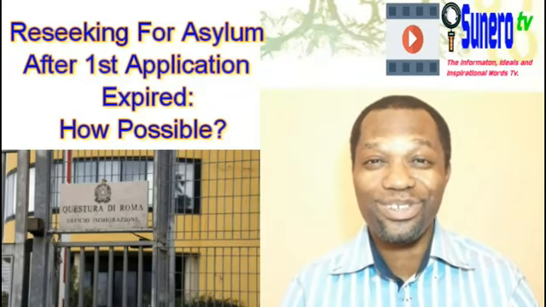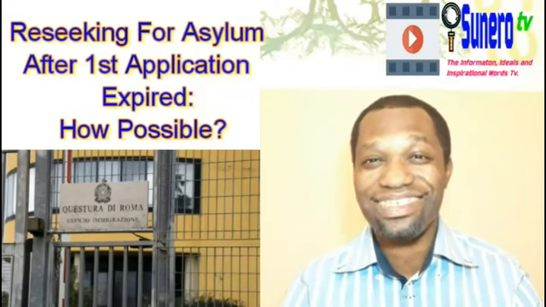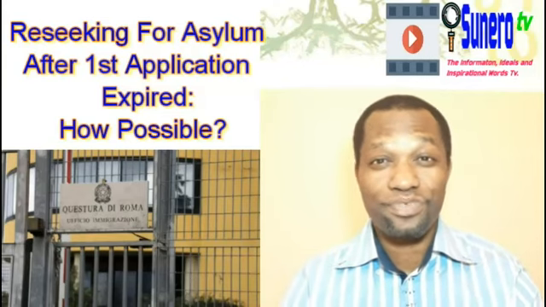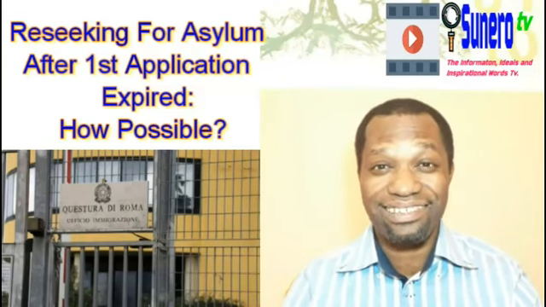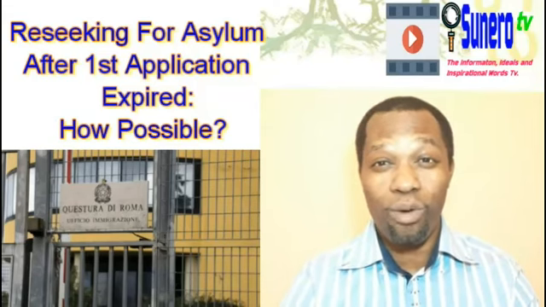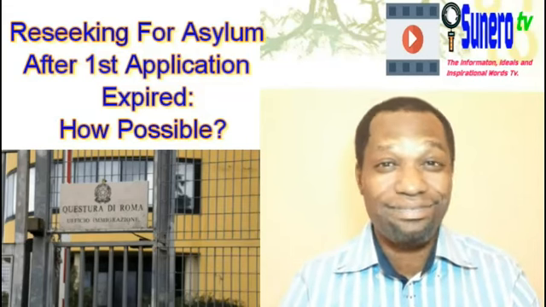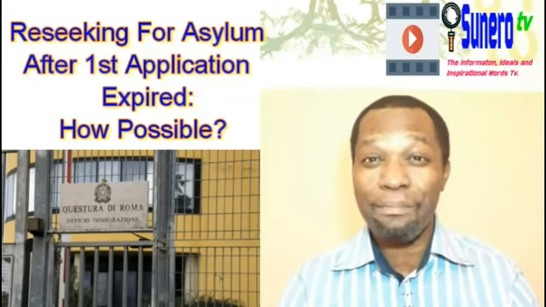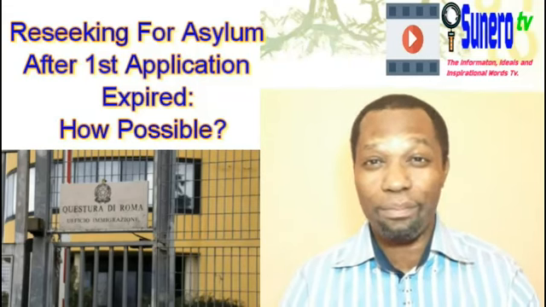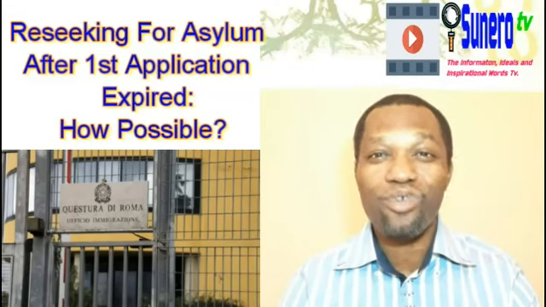In this video, I'll be talking about reseeking for asylum after your first application expired. How is it possible? In this video, I'm going to tell you the possibilities for you to reseek for asylum if you have sought asylum before, and maybe they have given you a negative several times: first negative, second negative, and third negative. There are many people that have gotten a third negative. Currently, they don't know what to do about it, so they have been told that they can't do anything about it. You can reseek for asylum.